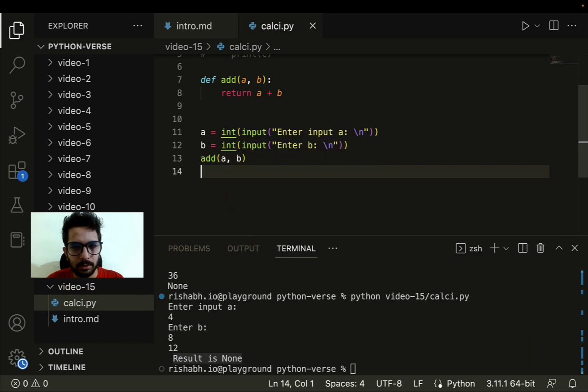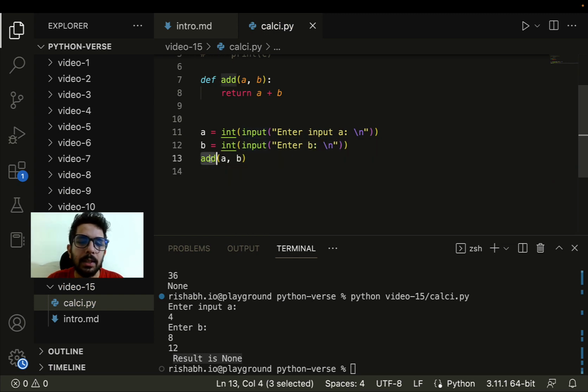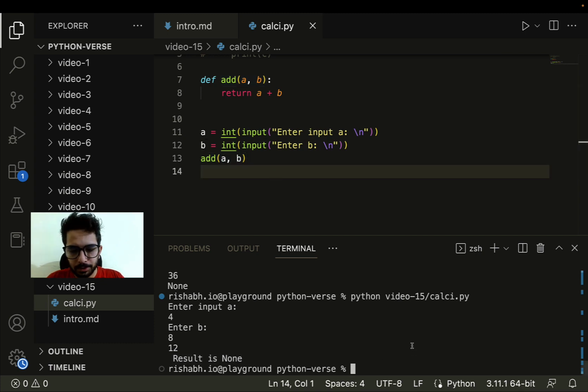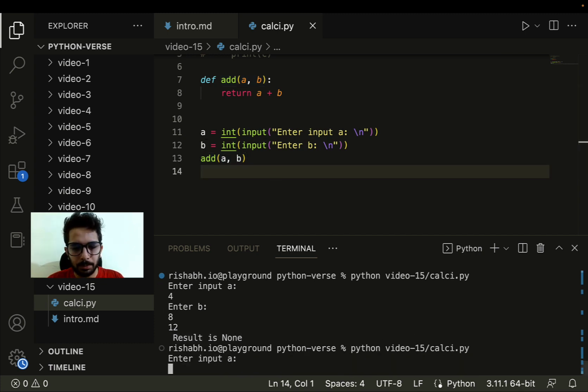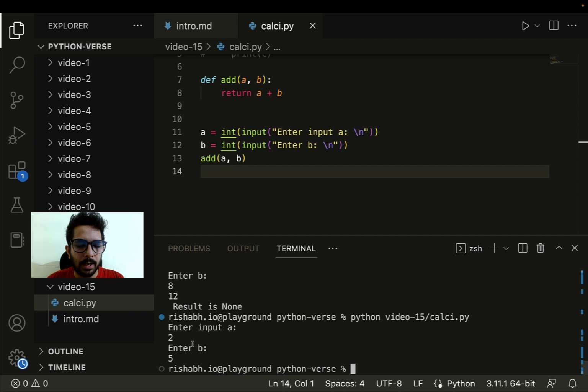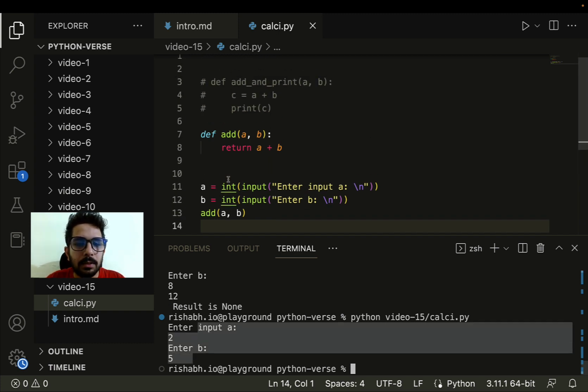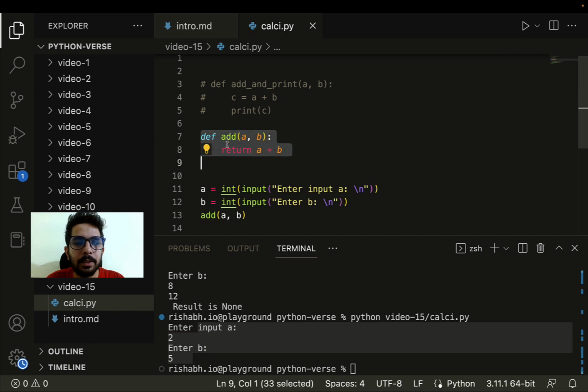And nothing else. As you can see, we are capturing a from the user input, we are capturing b, then we are just calling this function add a and b, right? Let me just call the script. Enter the value of a, let's add 2, enter the value of b, let's add 5, and that's all. Nothing is printed on the screen. Why? Because there is no print statement present inside of this function.